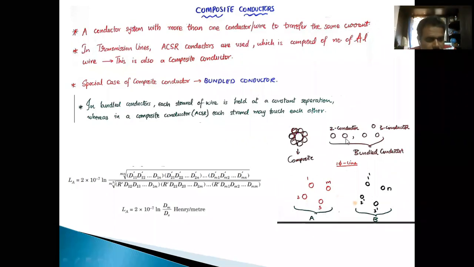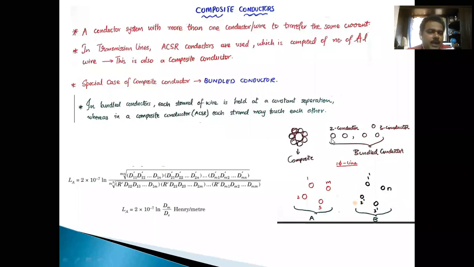This is also a composite conductor. It consists of m number of strands, and here it is n number of strands in the return conductor. Here it is the go conductor, this may be the return conductor. So these are composite conductors. We have already derived formulas for this.